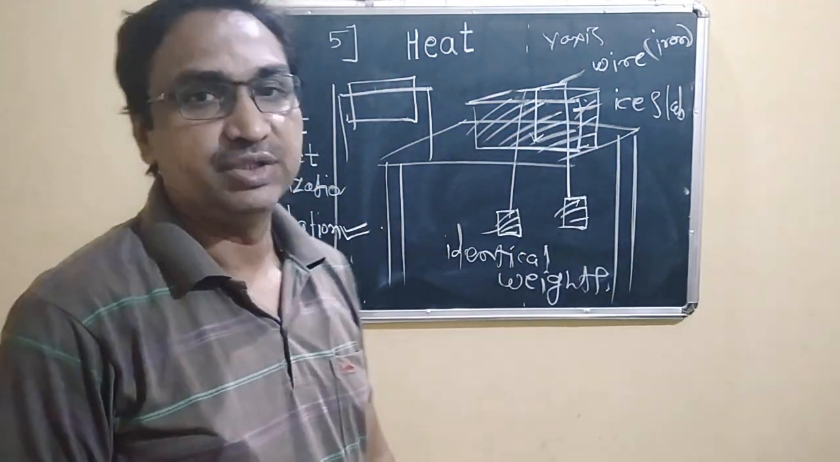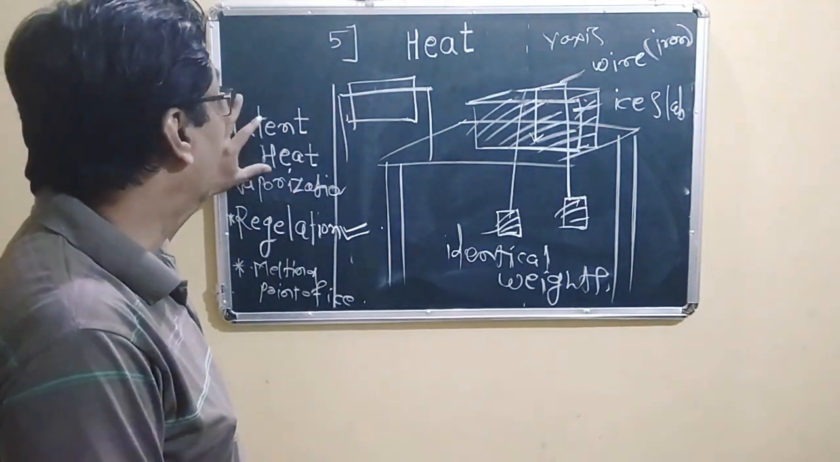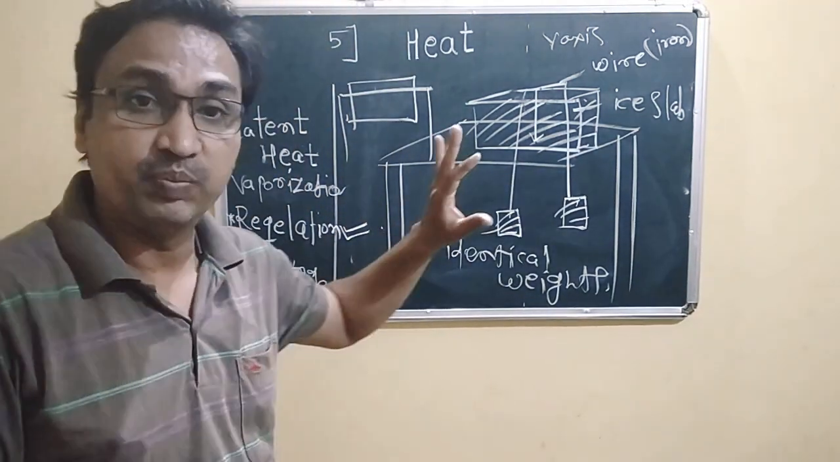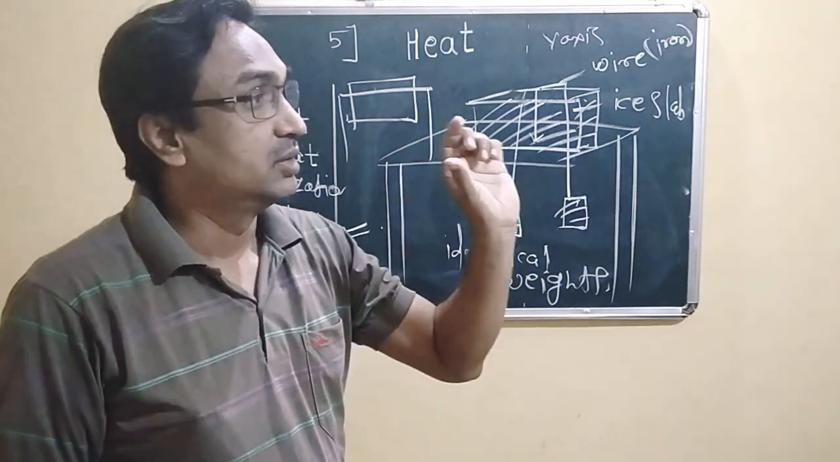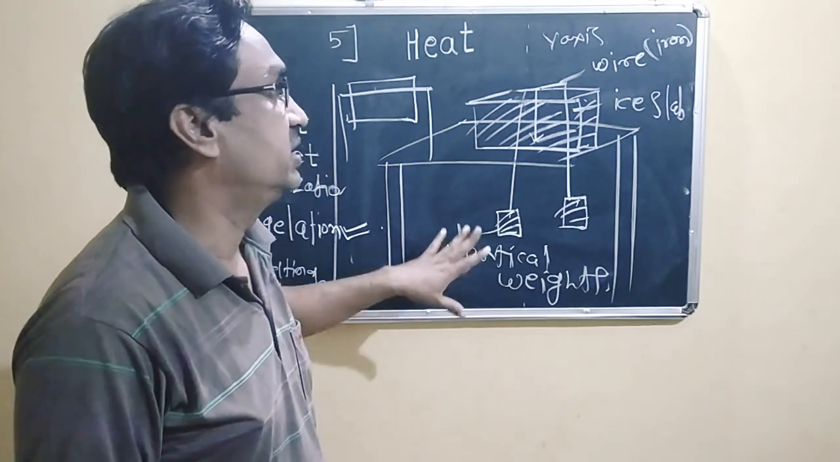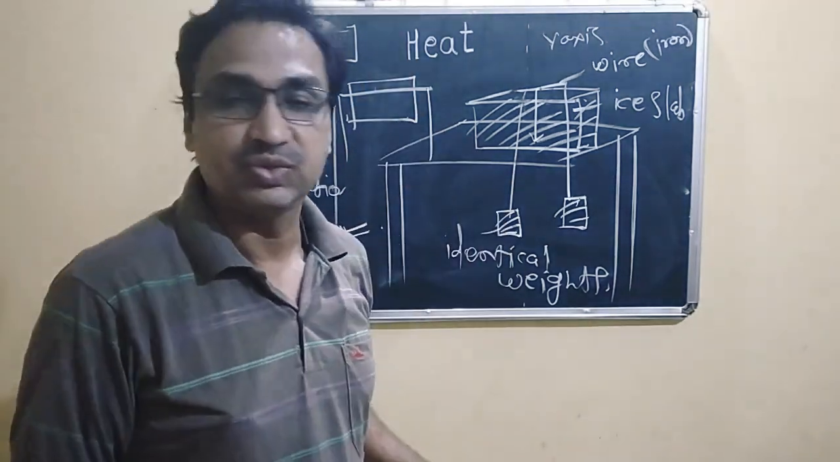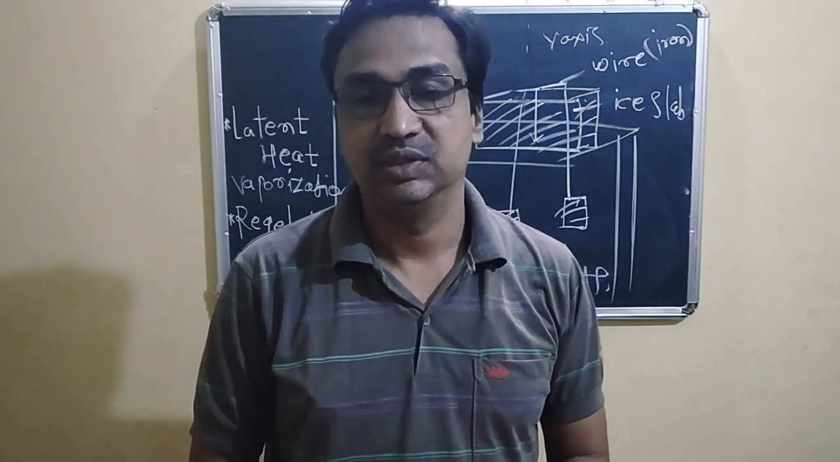So I will stop here. We have discussed latent heat of vaporization, latent heat of fusion, melting point of ice, and boiling point of water. These are the definitions we have studied in the chapter on heat. I can stop here, and we will proceed in the next lesson.